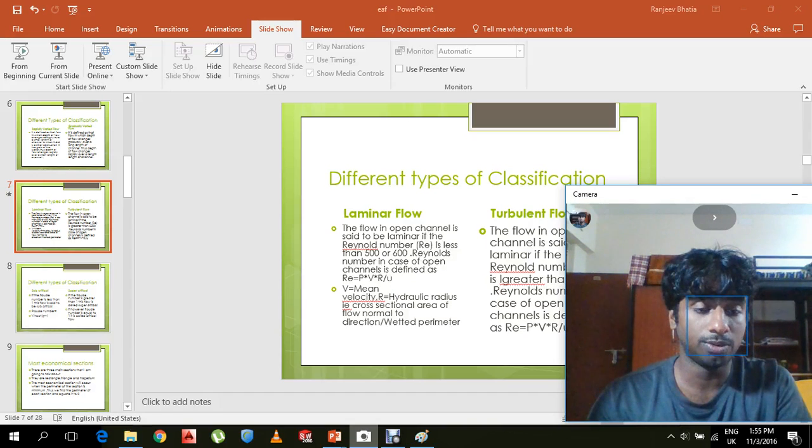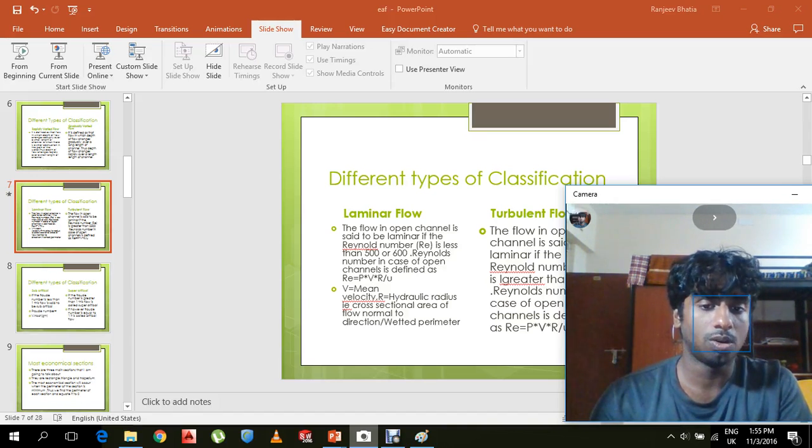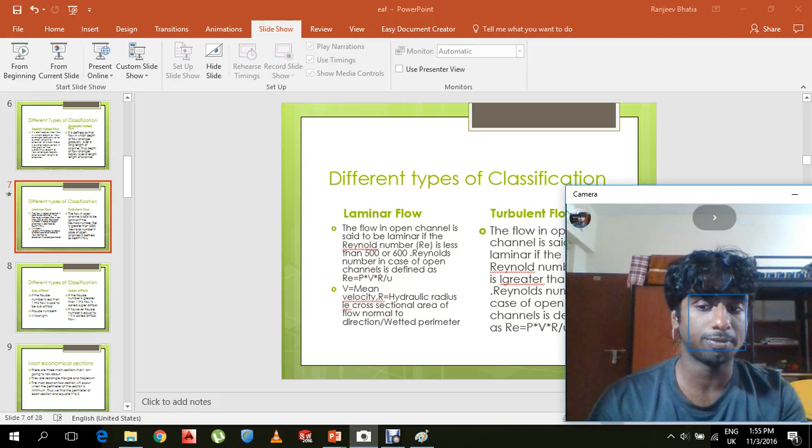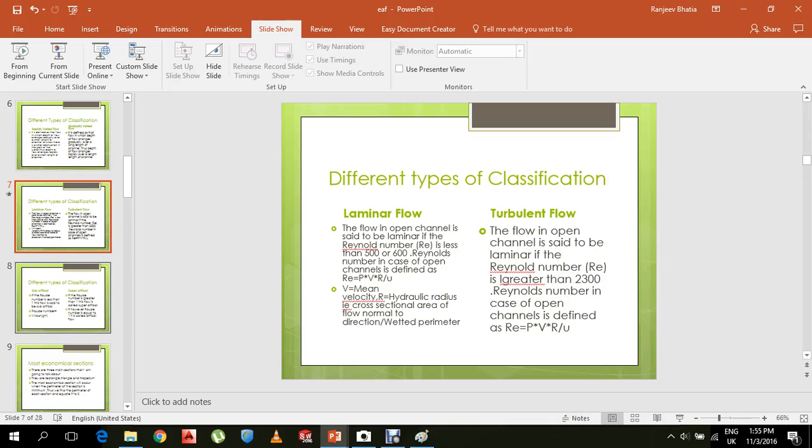Turbulent flow is that type of flow that occurs if the Reynolds number is greater than 2300, and this type of flow occurs only in very rough patches. So over here also the units have their usual meanings. Let us go on to the next type of flow, that is subcritical, critical and supercritical flow.